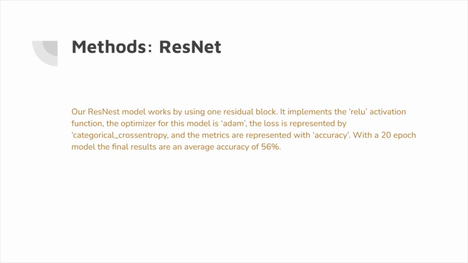So, our ResNet model works by using one residual block. It implements the ReLU activation function. The optimizer for this model is also Adam, and the loss is also represented by categorical cross entropy. The metrics are also represented with accuracy. With a 20 epoch model, the final results are an average accuracy of around 56%.